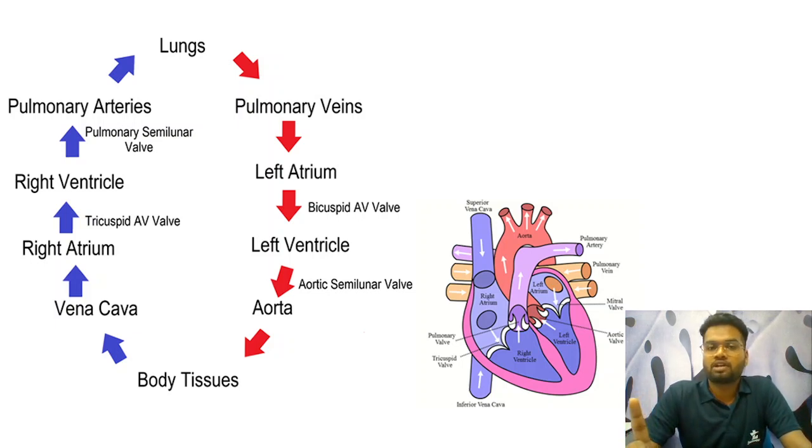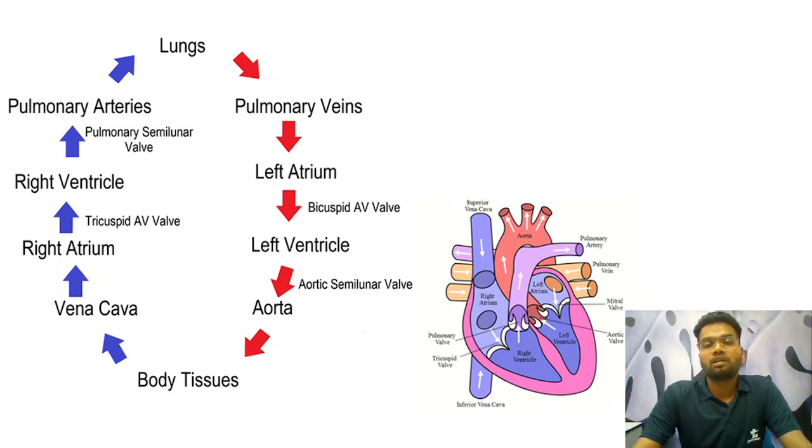In the lungs, after getting rid of carbon dioxide and taking in oxygen, the purified, oxygen-rich blood comes out of the lungs and travels through the pulmonary veins. The pulmonary vein is the only vein of the human body to contain oxygenated blood. Through the pulmonary vein, it enters the left atrium. After the left atrium, it enters the left ventricle, but the valve involved here is the bicuspid valve. Remember: tricuspid valve on the right side, bicuspid valve here.